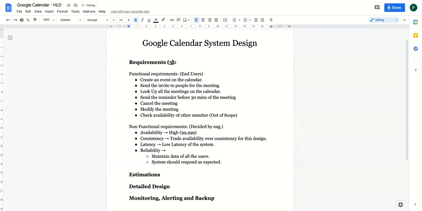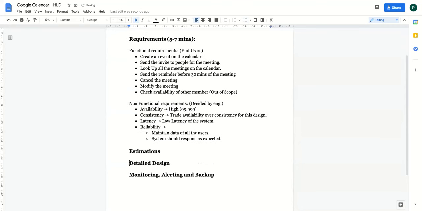Spending so much time will hamper you. If you spend so much time on requirements gathering, then it will take up your detailed design time. So be careful about that and try to come up with all the requirements within 5 to 7 minutes for your first part. Then you do estimations. Again, you should spend around 5 to 7 minutes, and let's see how to do the estimations.